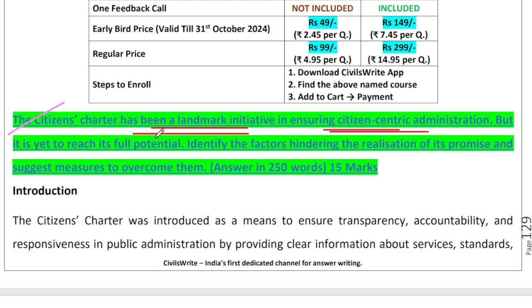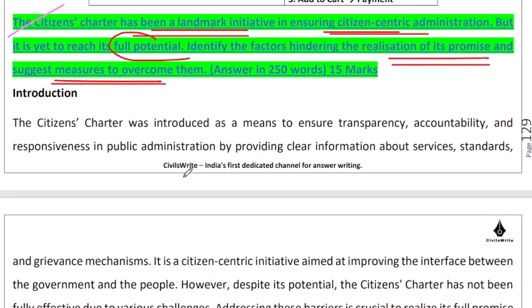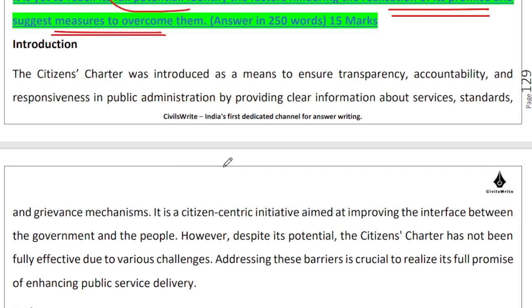But this Citizens Charter has not achieved its full potential yet. So what are the factors which are hindering the realization of the promise of the concept of Citizens Charter? And what are the kind of measures that can be taken so that we can overcome those factors hindering the realization of the potential? You have to use certain keywords over here: transparency, accountability, responsiveness.